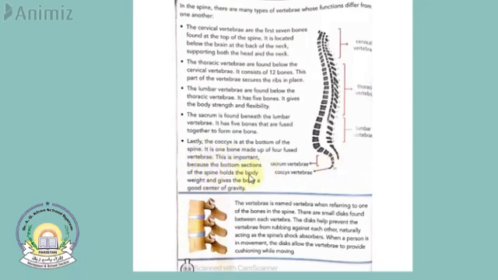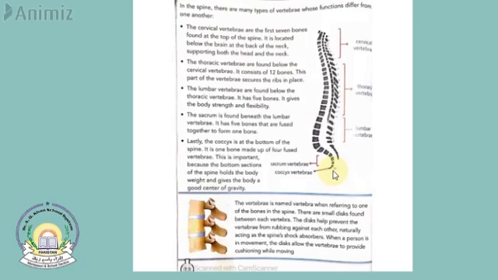This is important because the bottom section of the spine holds the body weight and gives the body a good center of gravity. Center of gravity, okay? The bottom section of the spine holds the body weight, because all the weight falls in the bottom. This is important because when you have a center of gravity, you're not going to fall and you're not going to be imbalanced. So it gives balance to your body.